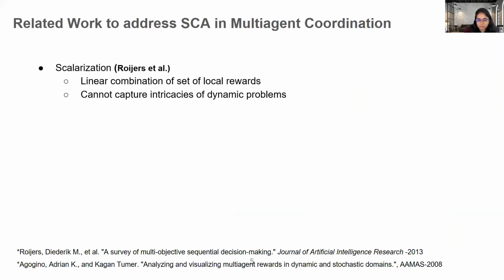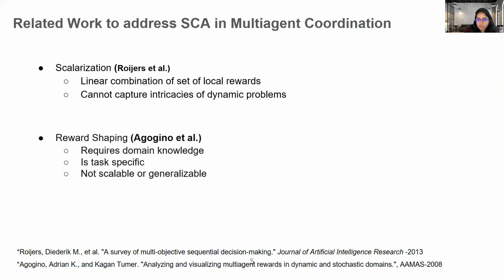Another solution is to use agent-specific reward shaping, which involves using complex nonlinear functions to shape the rewards in order to optimize the global reward. But mathematically formulating those agent-specific rewards, which can capture complex coordination behaviors, is very difficult. And it requires a lot of domain knowledge and fine-tuning, which makes it neither scalable nor generalizable.